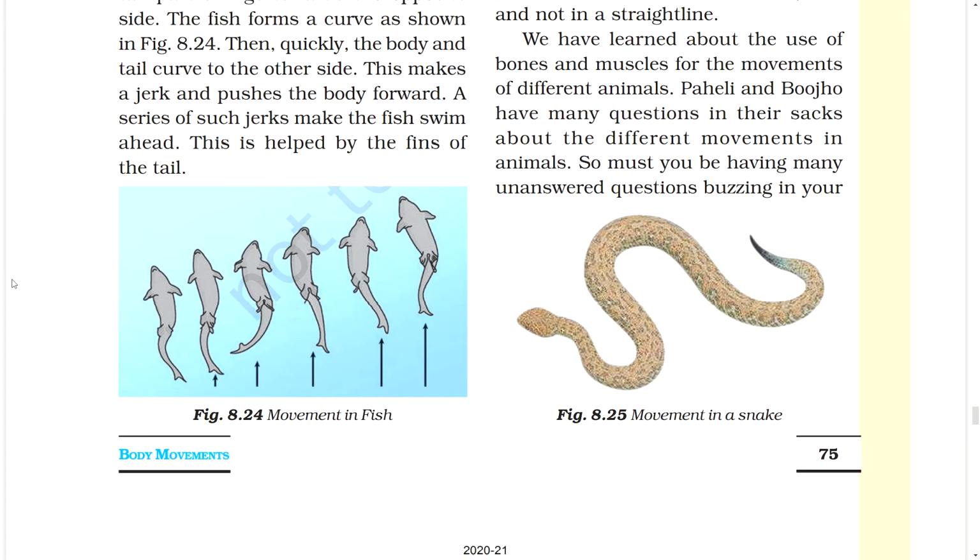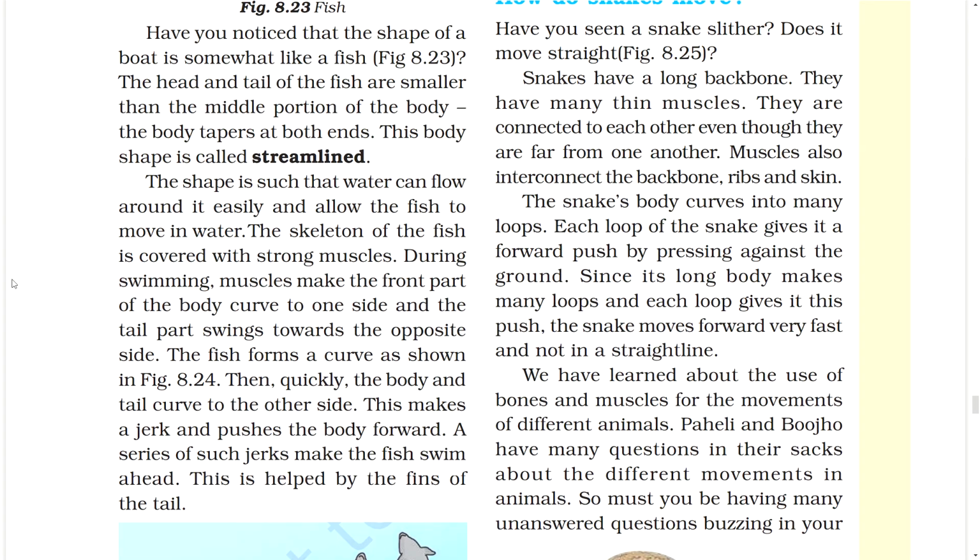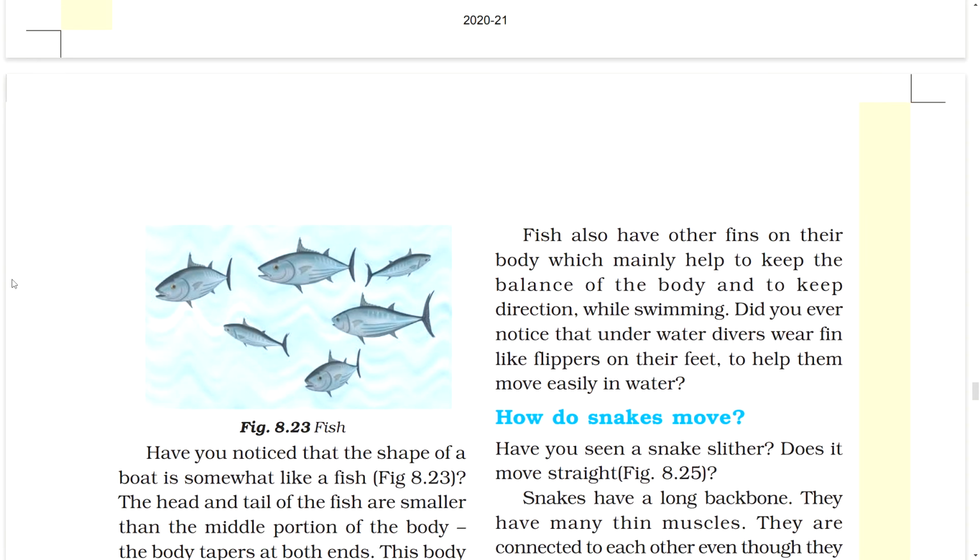Figure: movement in fish. Fish also have other fins on their body which mainly help to keep the balance of the body and to keep direction. While swimming, did you ever notice that underwater divers wear fin-like flippers on their feet to help them move easily in water?